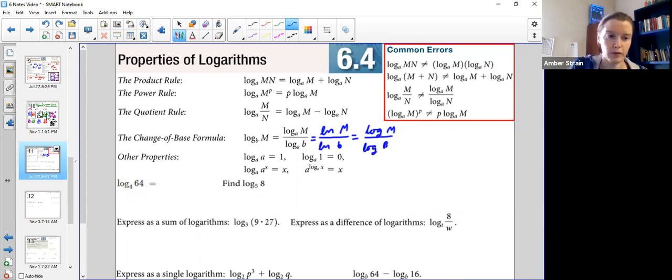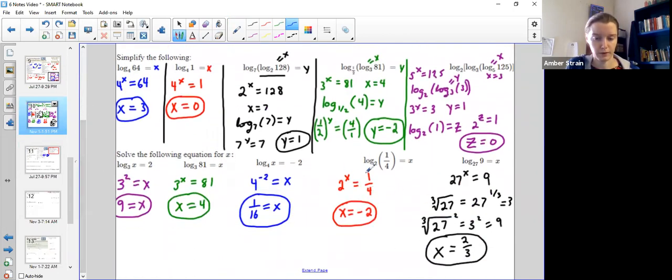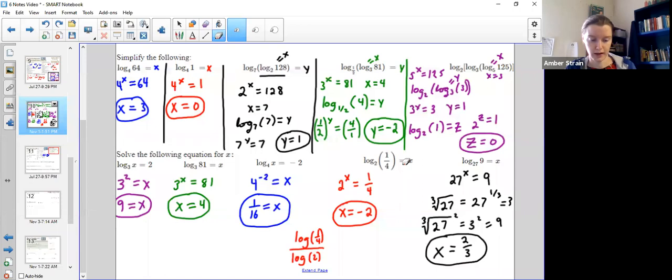And let's go try it real quick with those two sneakier ones. So let's say we'd gotten stuck on these last two, the one with the fraction, the negative exponent, or this one with the roots. So on this one right here, let's try that log splitter. Okay, so right here, I would go log of the 1/4. I'm going to use my log button, and then I'm going to divide it by log of 2. So I use my log splitter and go with my chainsaw. He's on top, he's on bottom. Okay, so typing this in, write it just like me.